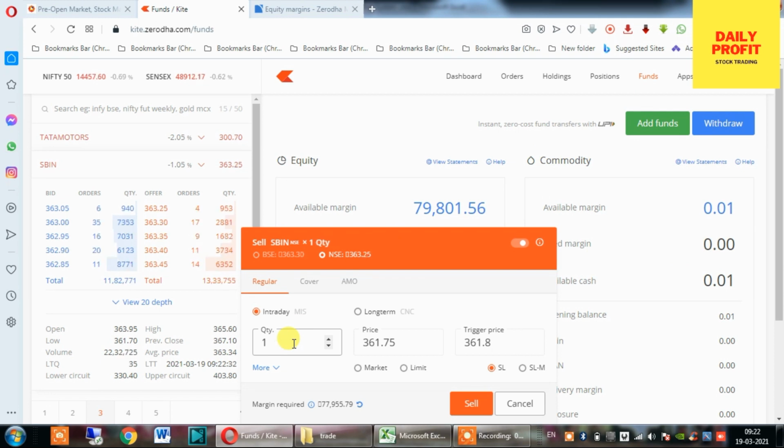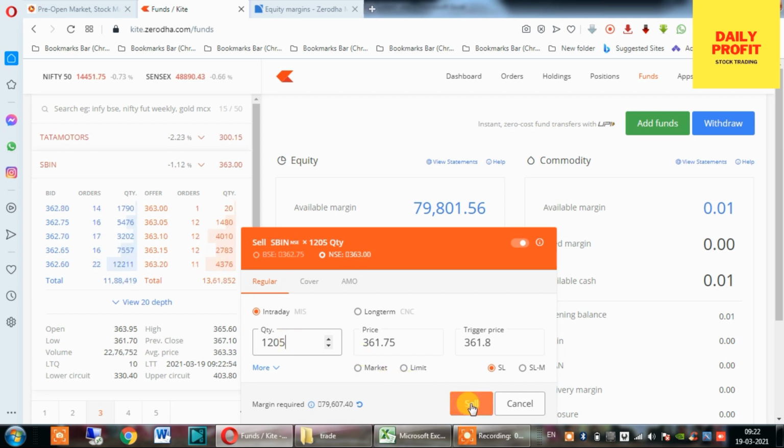So 1200 I am putting. If I use 1200 quantities, it is 79,277. So I am trying another 10 more quantity, then it comes to more than 79,800. So I am putting 1205 quantity, and I am going to hit the sell order.